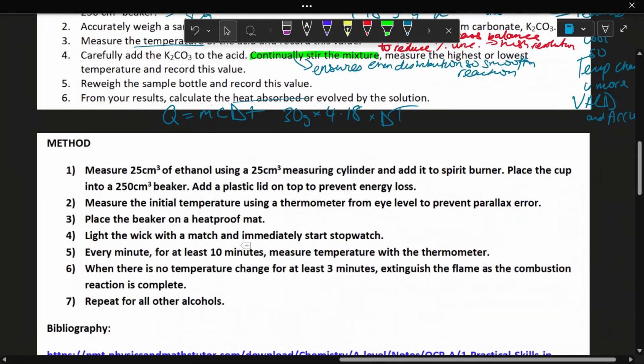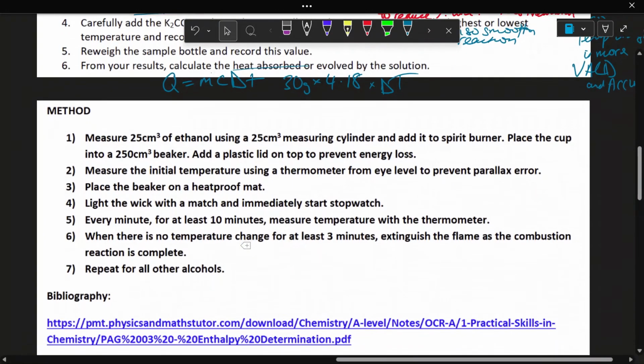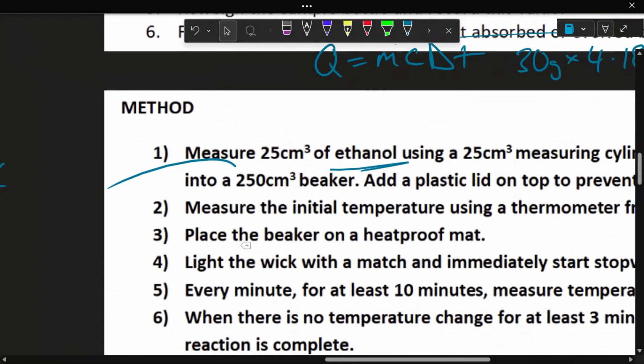Okay, for PAG 3.3, this is slightly different because you're trying to find the enthalpy change of combustion of ethanol, or rather different alcohols. So you'll have at least 5 different alcohols. Okay, so for this one, you'd have to measure a known mass or a known volume of water.